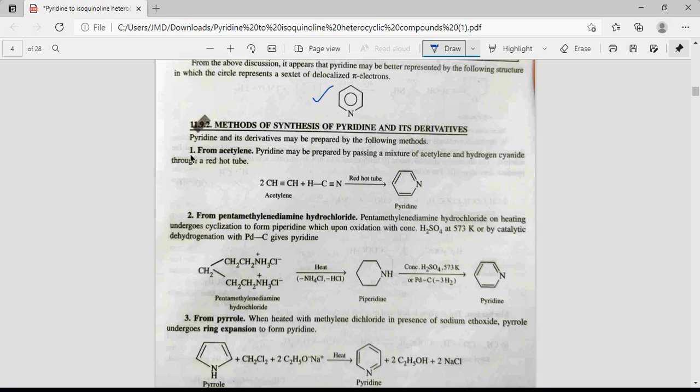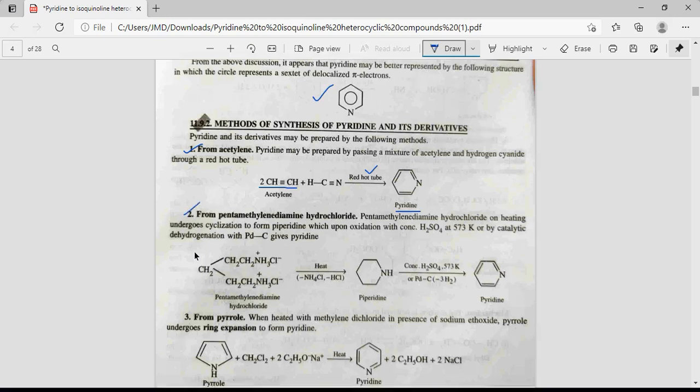Next topic is methods of synthesis of pyridine and its derivative. First is from acetylene. 2 molecules of acetylene react with hydrogen cyanide in presence of a red hot tube, means at very high temperature, we get pyridine. Second is from pentamethylene diamine hydrochloride.